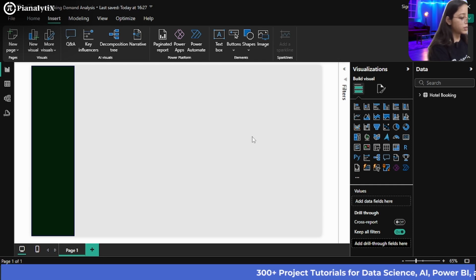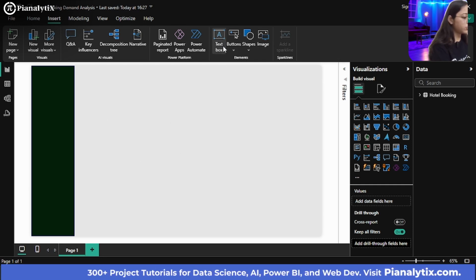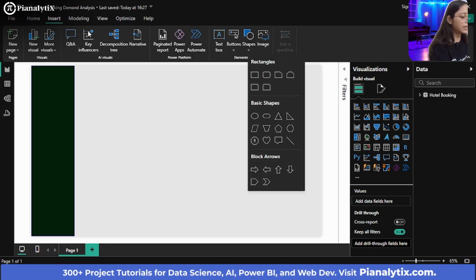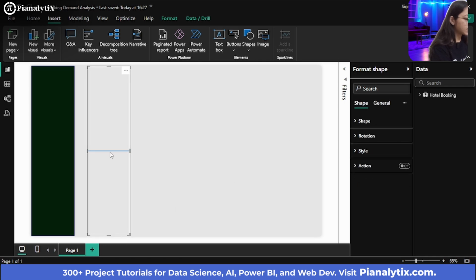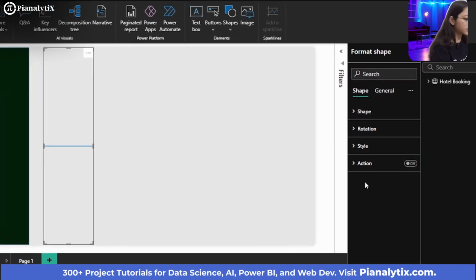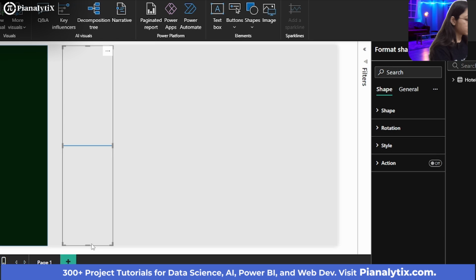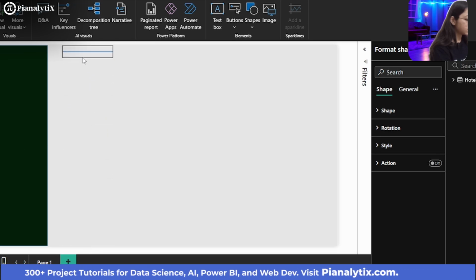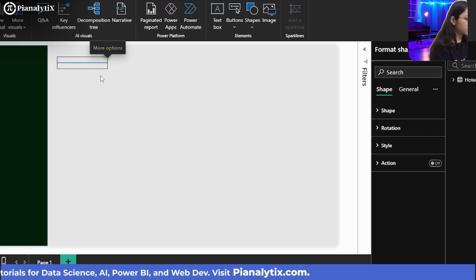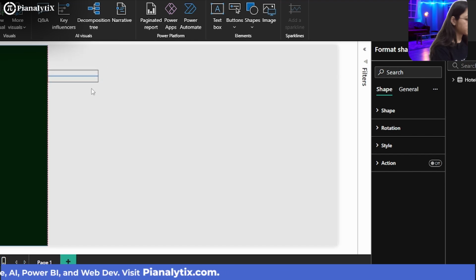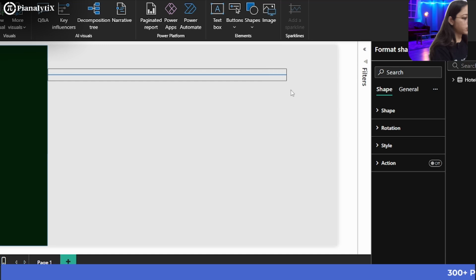Now what you can do is partition this whole canvas into sections, let me show you. Click on the shape section in the insert tab and insert a line. Now this is the line that you can see has been automatically inserted. Now just make sure to resize it and just drag it all the way here, and drag it all the way horizontally.